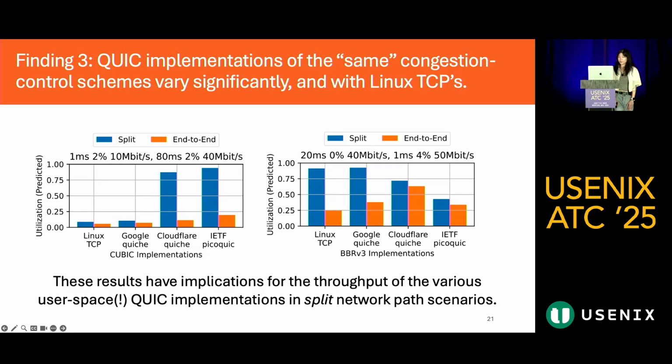Now, since QUIC is in user space, we weren't able to use an explicit connection splitter to actually measure the split throughput, since we'd have to implement a different splitter for each of these QUIC implementations based on their different APIs. However, because we used the heuristic, we were still able to get a representative measurement for the split throughput with much less developer effort. And this tool can be used in future studies of connection splitting.